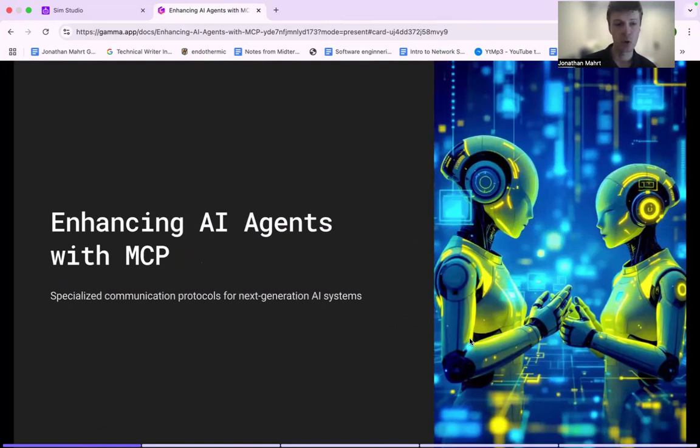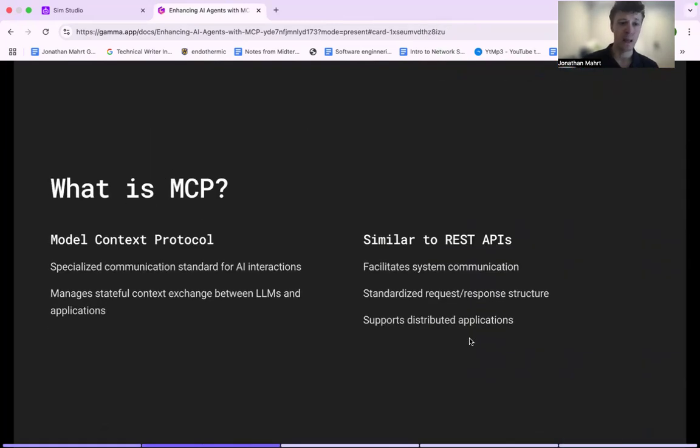In this video, we're going to go over what MCP is and how you can use it to enhance your AI agents. MCP, which stands for Model Context Protocol, is basically just a specialized communication standard for AI interaction. It manages stateful context exchanges between large language models and other AI services and applications. So really think of it as a way for AI services to communicate with each other.